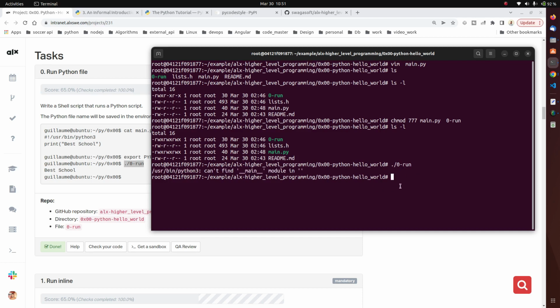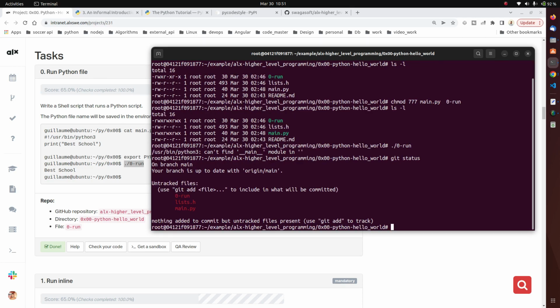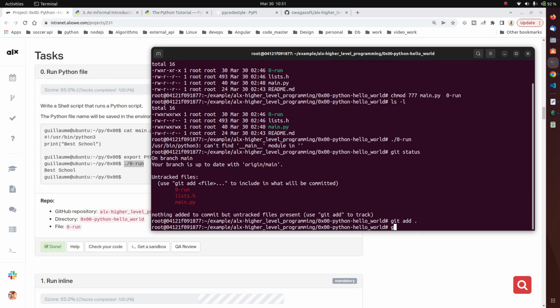After you've done this, the next thing you want to do is your git status. With git status, you can see we now have some file. So do your git add, git commit -m, then it should be "completed task 0". Enter.